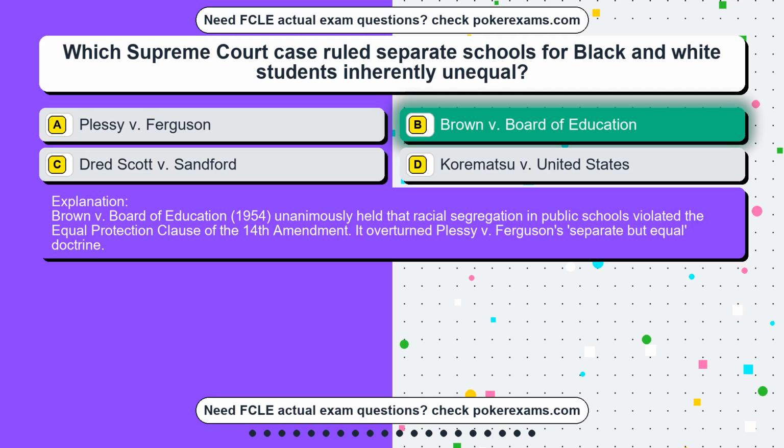Brown v. Board of Education, 1954, unanimously held that racial segregation in public schools violated the Equal Protection Clause of the 14th Amendment. It overturned Plessy v. Ferguson's separate but equal doctrine.